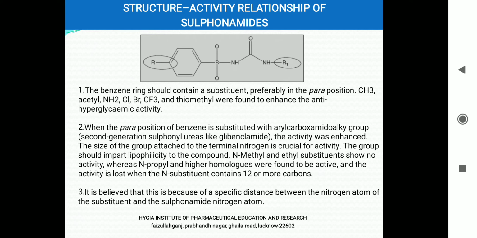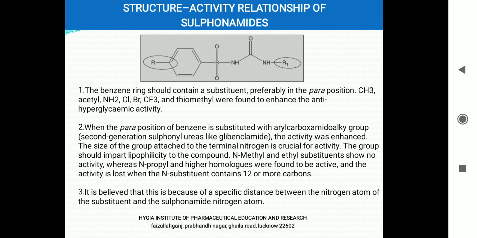And now today in this part we will discuss about the structure activity relationship of sulfonamides. Why sulfonamides? Because the sulfonylureas are indirectly derived from sulfonamides, so we will discuss about the main basic moieties of the sulfonylureas. For a drug to be good